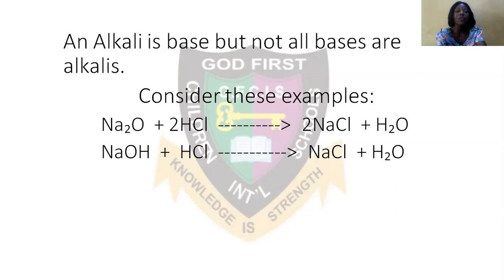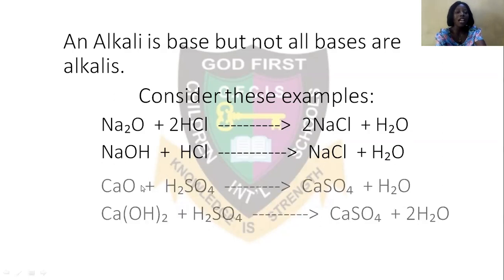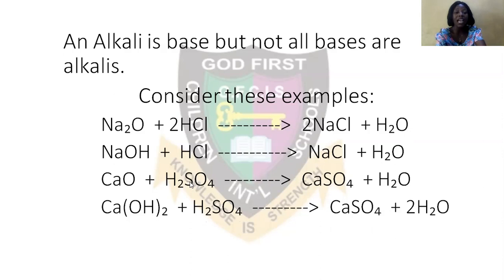Sodium oxide reacts with hydrochloric acid, which is an acid, to give you a salt, sodium chloride, and water. Then look at this, sodium hydroxide, which is a base, will react with an acid as well to give you salt and water. Take another example. You have calcium oxide reacting with an acid to give you salt and water.